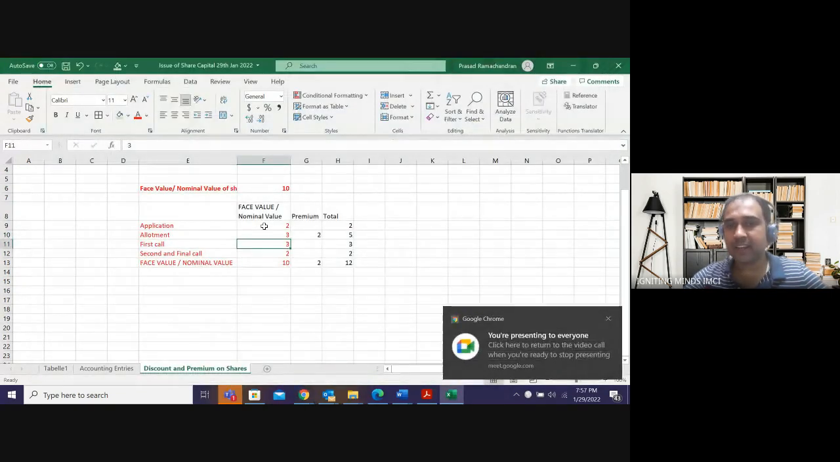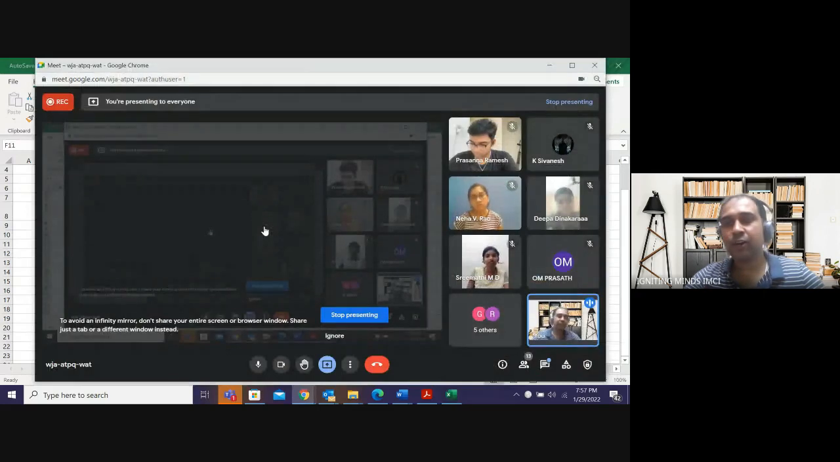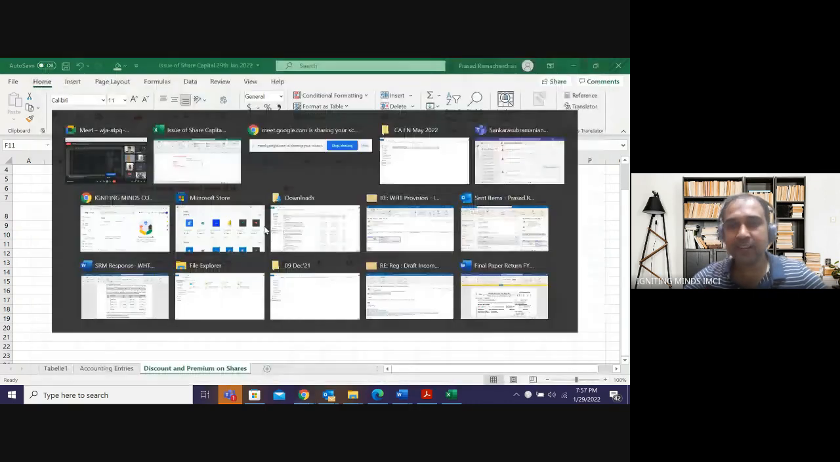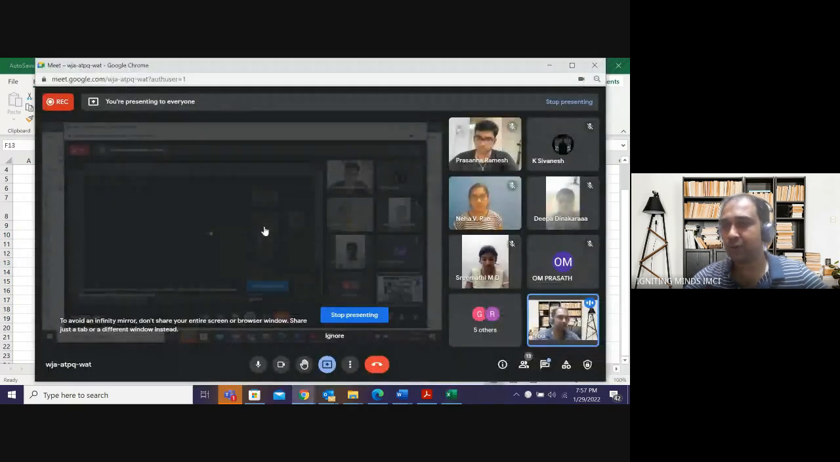In first call, I will get 3 rupees, which will go to capital. And in the final call, I will get 2 rupees, which will go to capital. That is why I'm segregating between 3 plus 2. So only 10 rupees can go to capital. 12 rupees will not go to capital. 10 rupees will go to capital and 2 rupees will go to securities premium account. Am I clear?